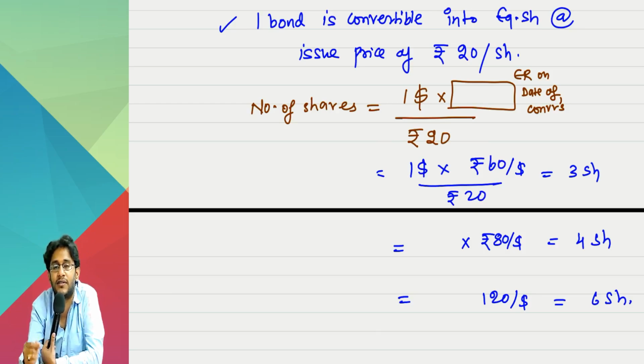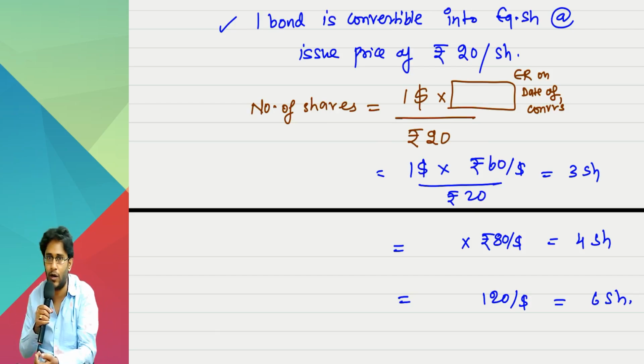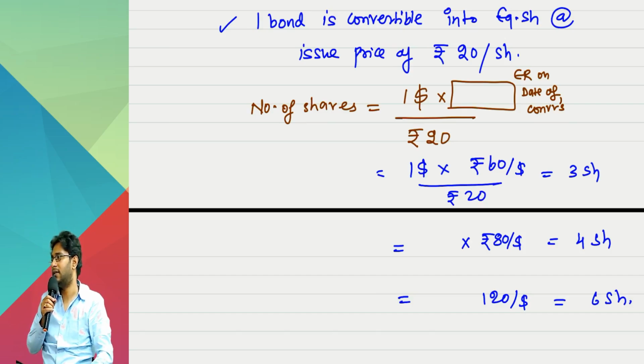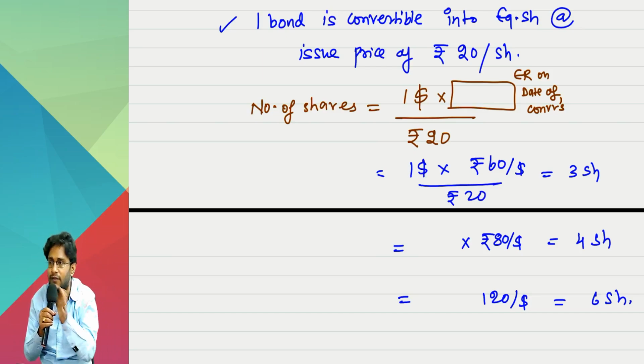Nevertheless, the number of shares is still coming as variable. Why is it coming variable now? Is it because I am trying to protect the return of the other fellow? Am I giving more shares because I want to get him some desired return? No, that is not the reason here. The reason for variability is exchange rate fluctuation. Because of that, variability is naturally coming as the inherent nature of the instrument.